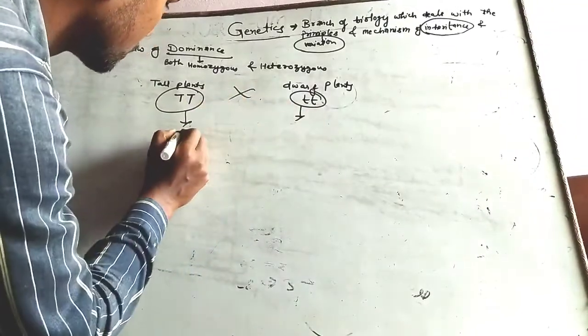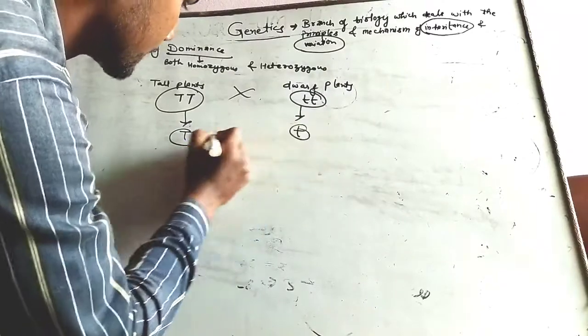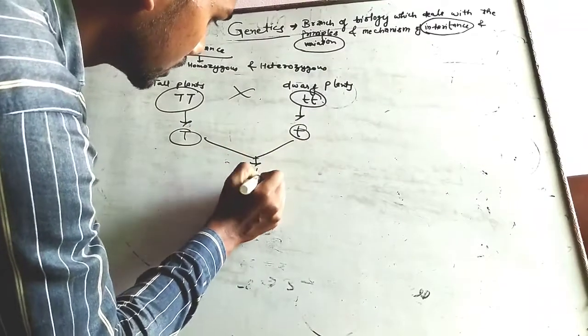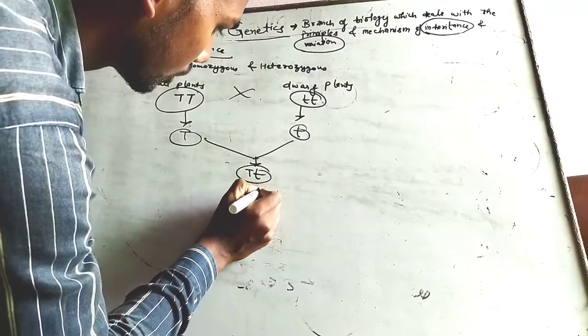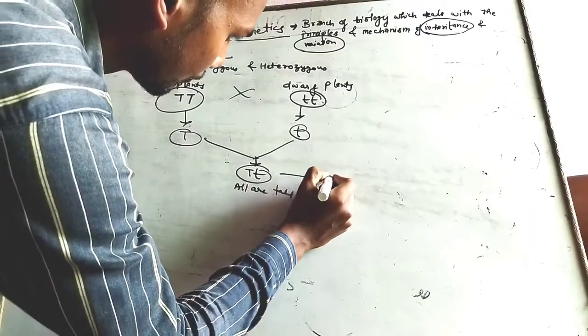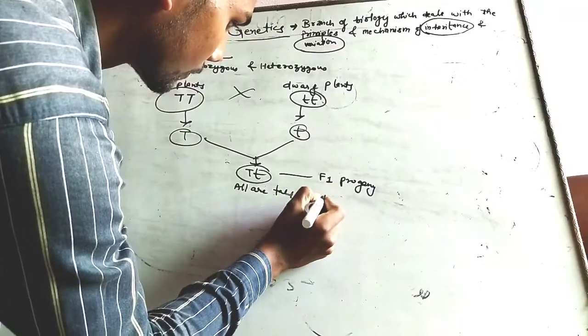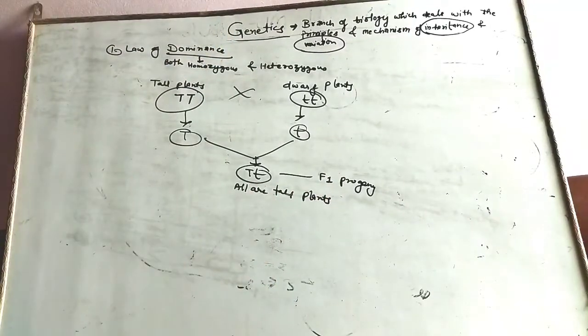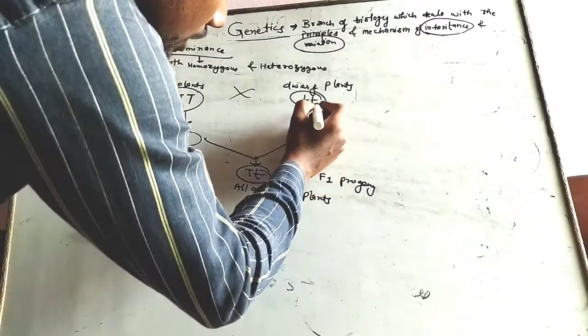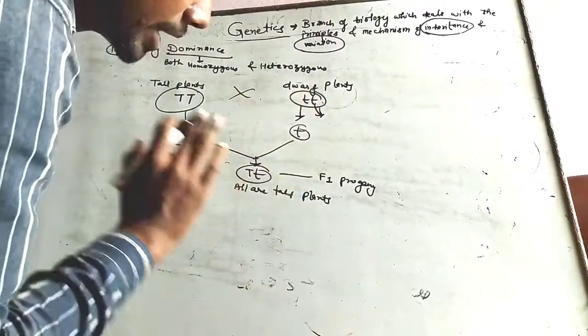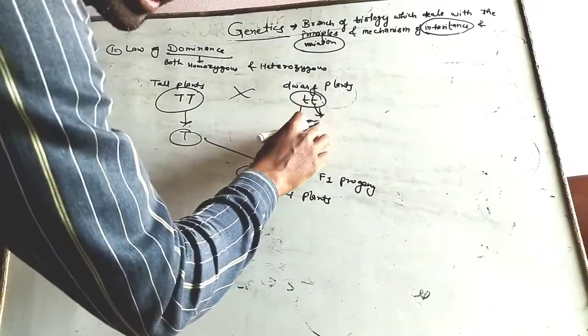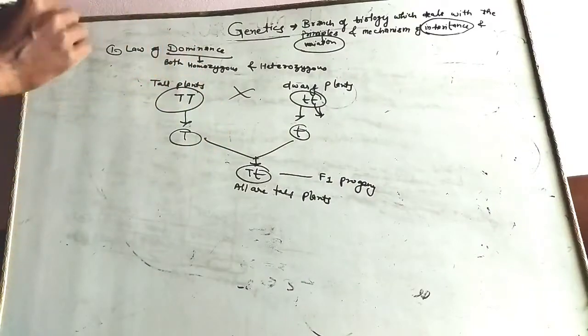When we cross them, we get in the F1 progeny all tall plants. All are tall plants, but here you can see that the recessive character has not been blended at all. This will be discussed in the law of segregation.